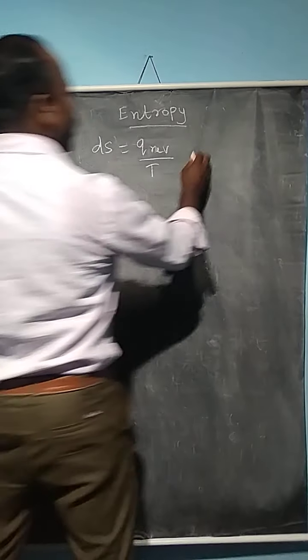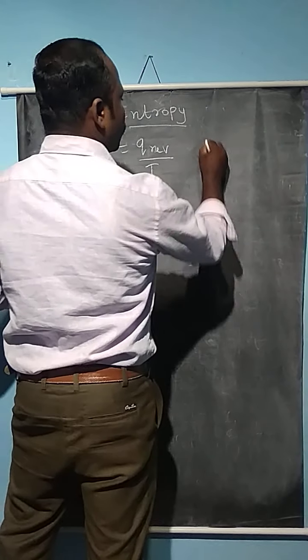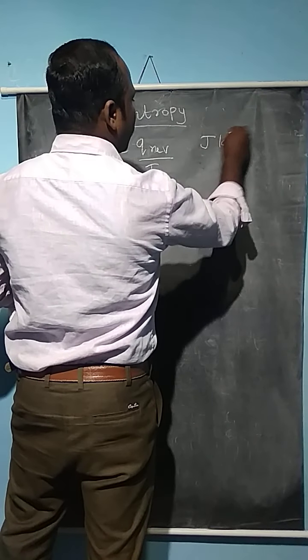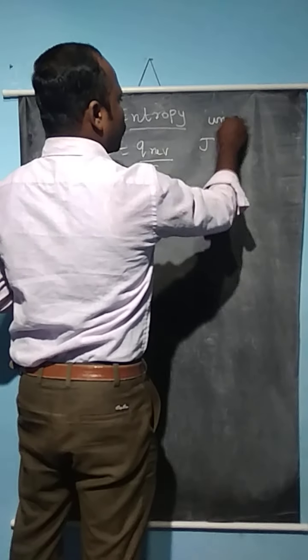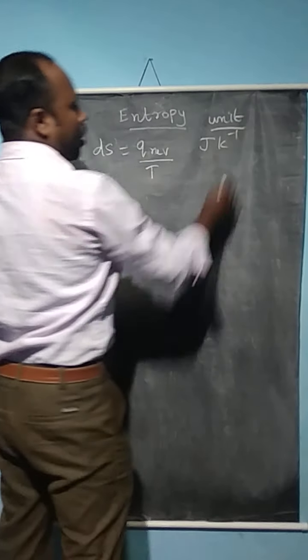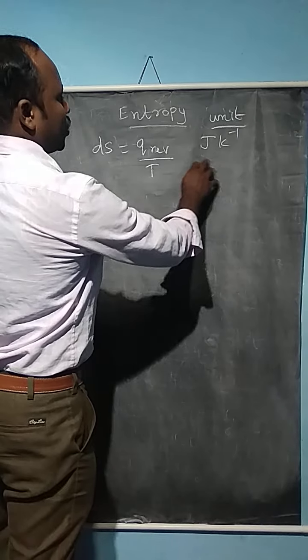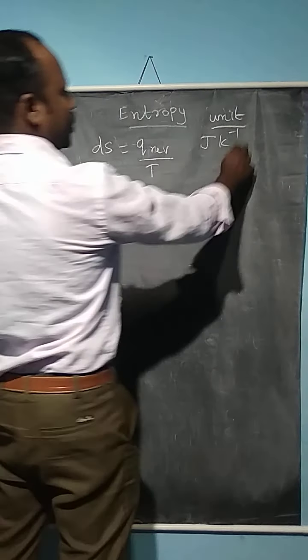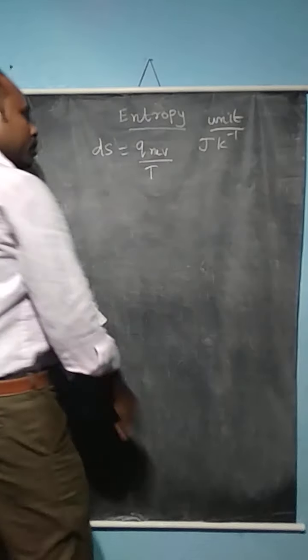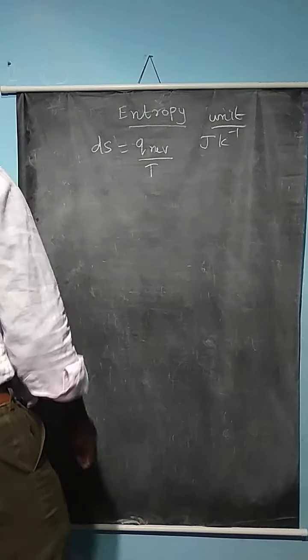The unit of entropy is joule per Kelvin, or we can say joule per degree Kelvin. That is the unit of entropy. Entropy is an extensive property.